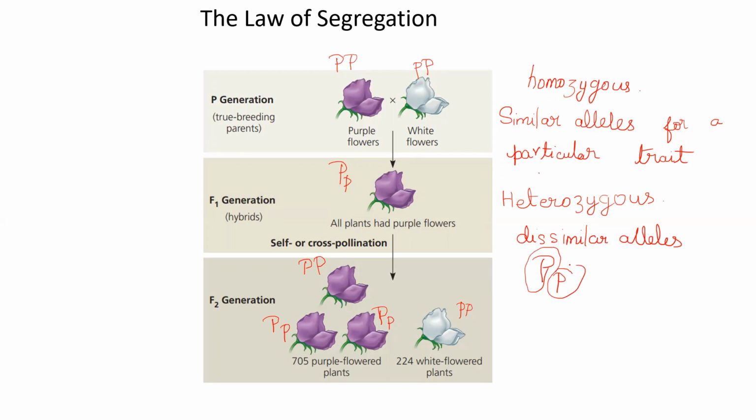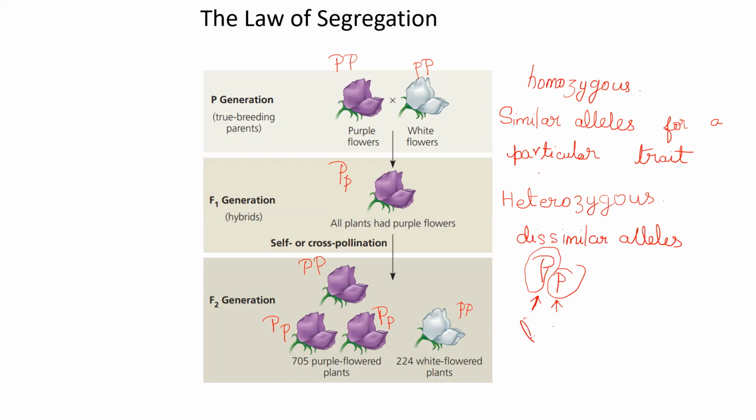Okay, what is an allele first? So there will be a pair of genes. Not a single gene determining a character, because one is coming from the male parent, another is coming from the female parent. So alleles are a pair of genes, and this will be present at a particular locus. Locus means a particular location. At a particular location only.